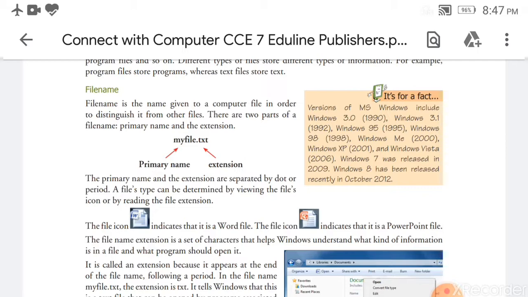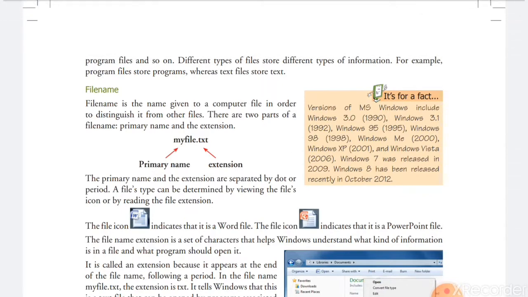File icon, here see the example. This file, the file icon, is an MS Word icon, including that MS Word file. If any file icon is in the W form, you have to understand this file was developed in MS Word or WordPad. So that can be opened in MS Word or WordPad.